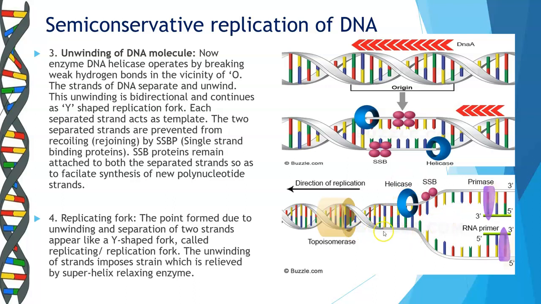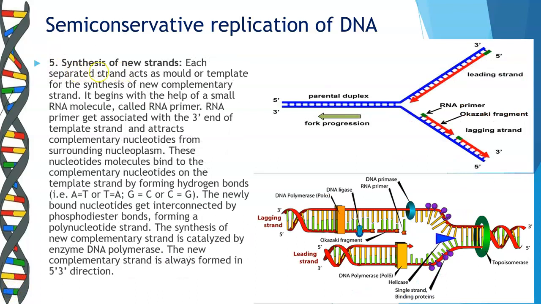and releases the tension as the direction of the replication proceeds ahead. It allows the continuous unwinding of the strand. Students, the fifth step is the synthesis of the new strand. Each of the two separated strands acts as a template strand for the synthesis of the new complementary strands.